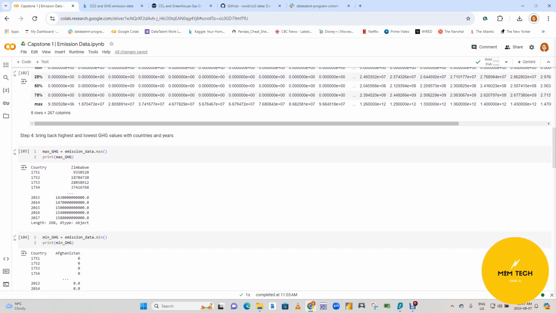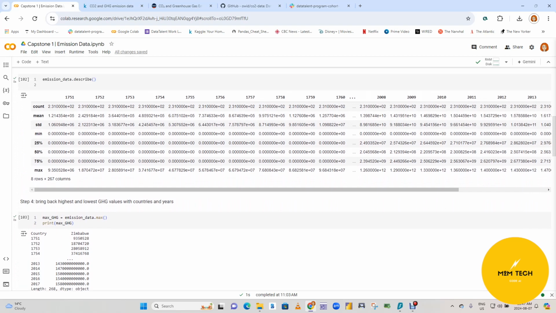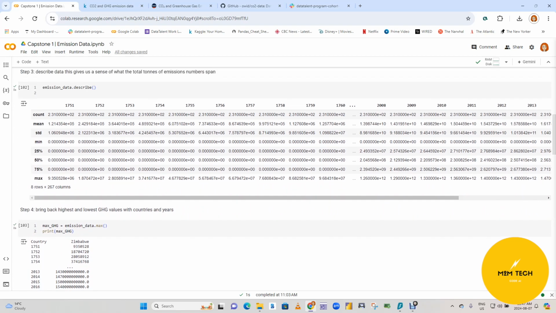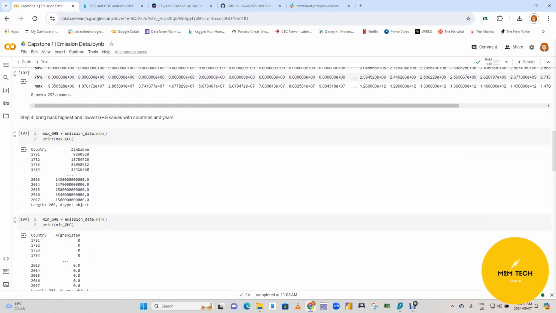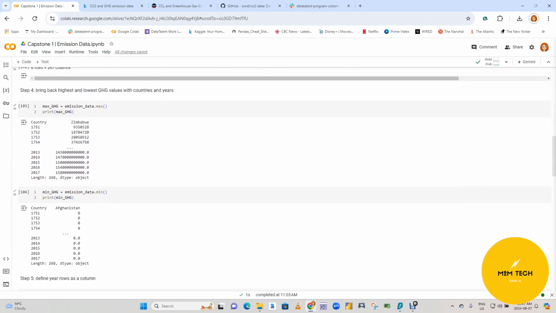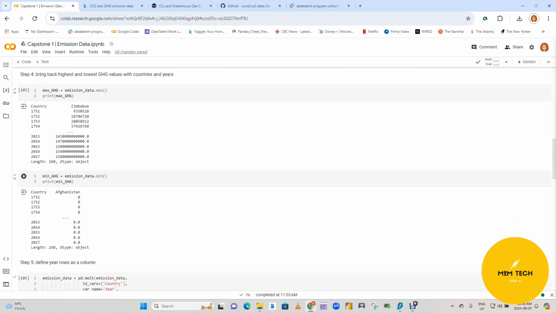Step 4, in order to get a better sense of what the describe function pulled back, I looked at the highest and the lowest greenhouse gas values with countries and years. And what I found is Zimbabwe had the highest emissions in 2017, and Afghanistan had the lowest with zeros.